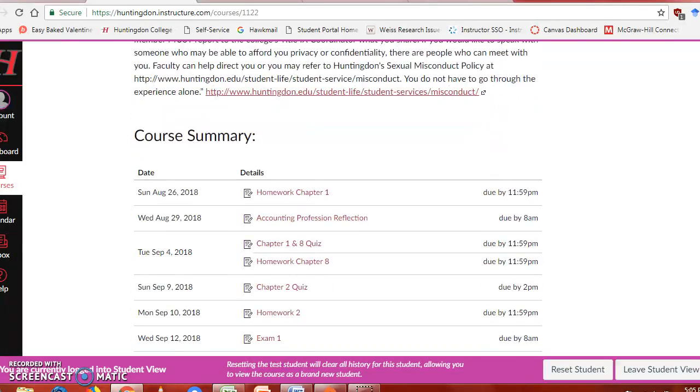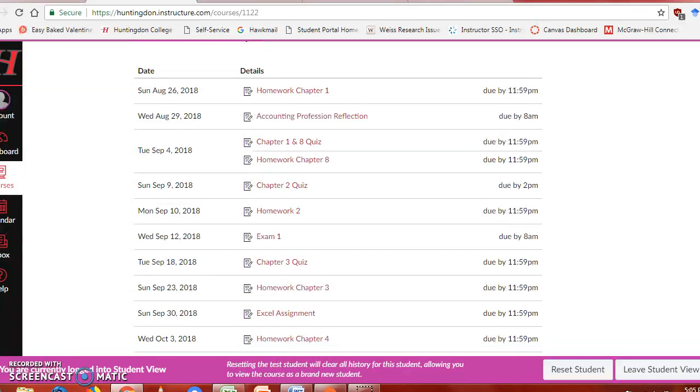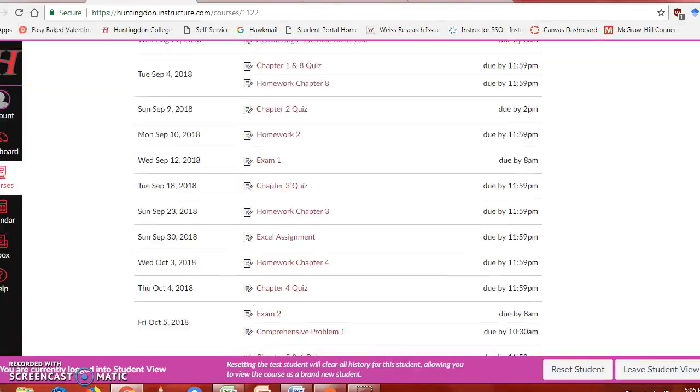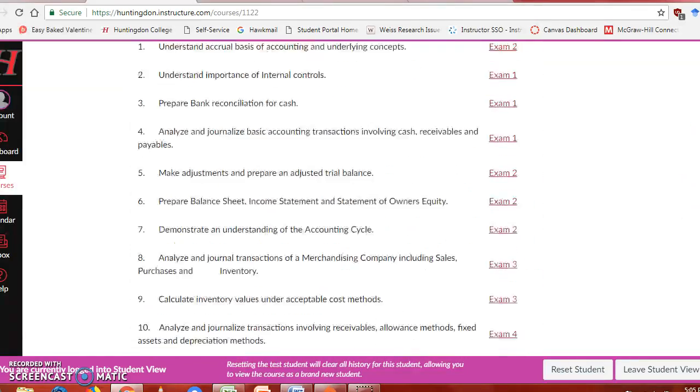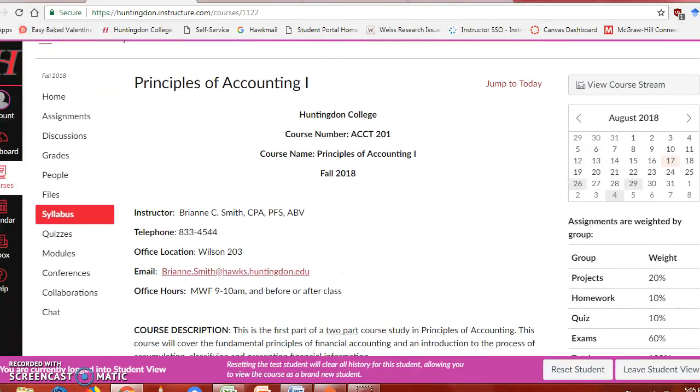Also at the end of the syllabus is a linked summary of all the assignments. So if you click on any of these links, they go directly to the assignment in Canvas. And of course that changes if any due dates change or if anything is added.